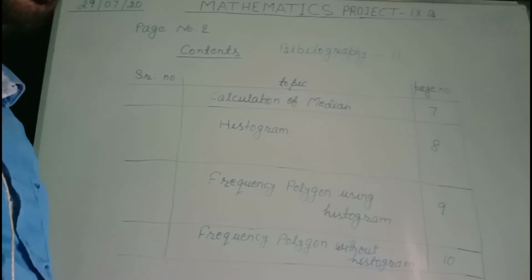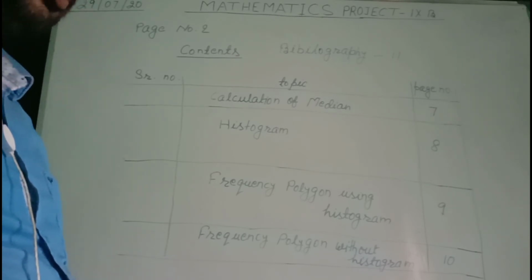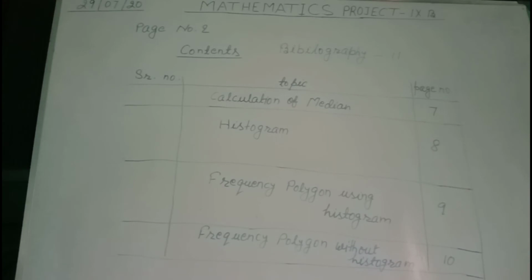About histogram, from which chapter you have learned to prepare the histogram, name that chapter. Frequency polygon using histogram, for that also you name the chapter, and for the last also the same thing, means you will write the sources for these topics from where you got the idea to prepare the project file.